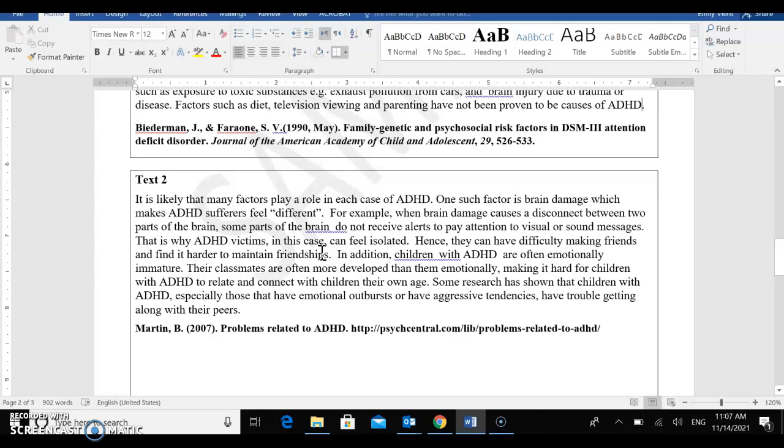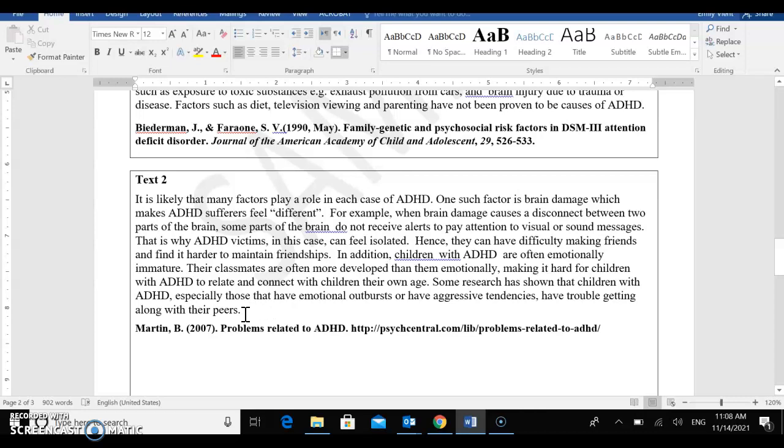Hence, they can have difficulty making friends and find it harder to maintain friendships. In addition, children with ADHD are often emotionally immature. Their classmates are often more developed than them emotionally, making it hard for children with ADHD to relate and connect with children their own age. Some research has shown that children with ADHD, especially those that have emotional outbursts or have aggressive tendencies, have trouble getting along with their peers.